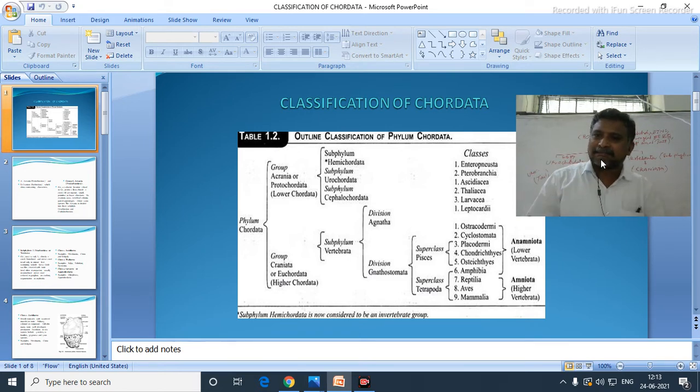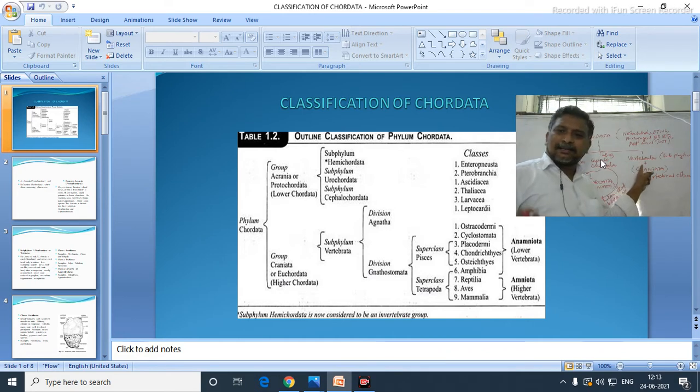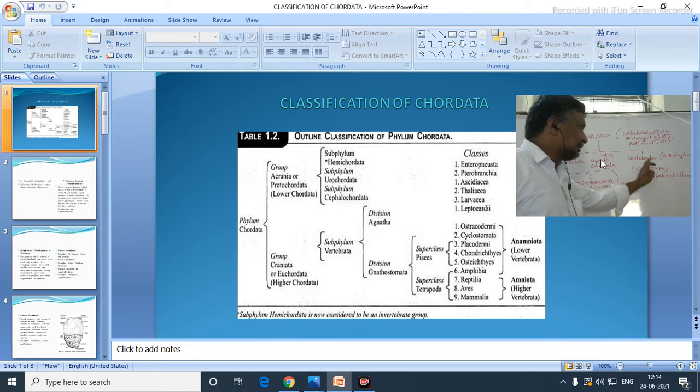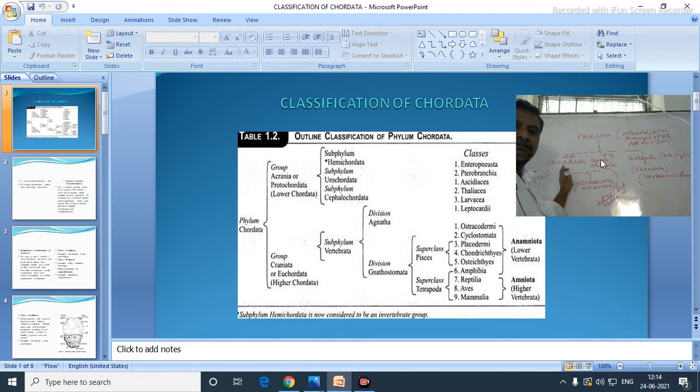That is completely replaced by the vertebral column. Notochord is completely absent in Vertebrata, but it is totally replaced by the vertebral column. So this is a subphylum, this is a subphylum, this is also a subphylum.